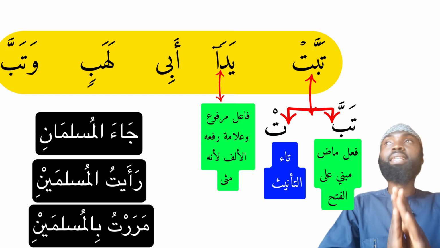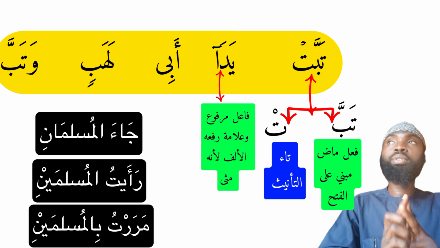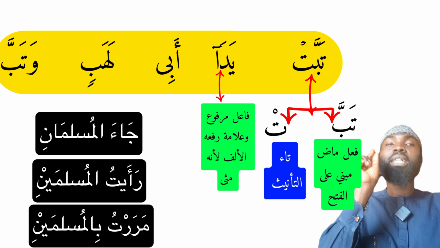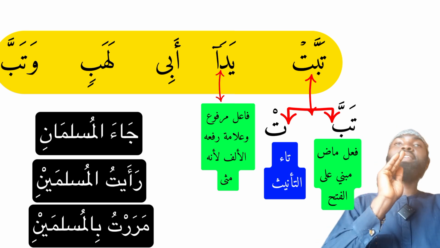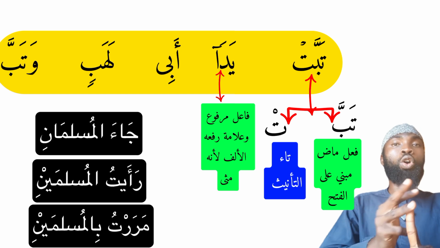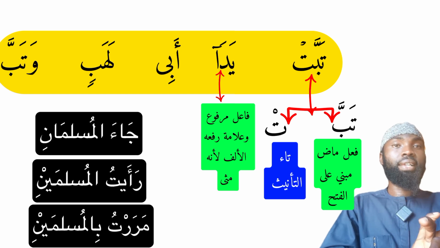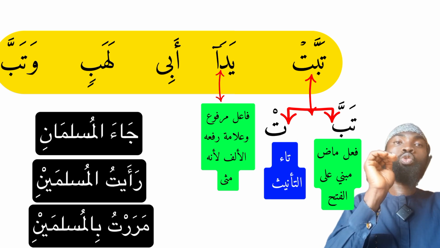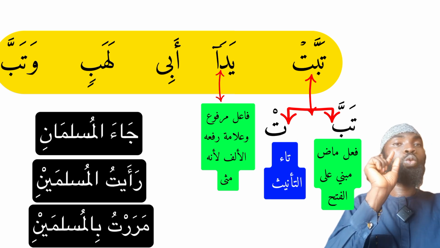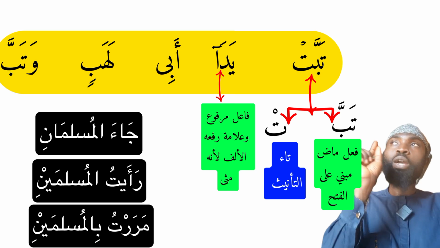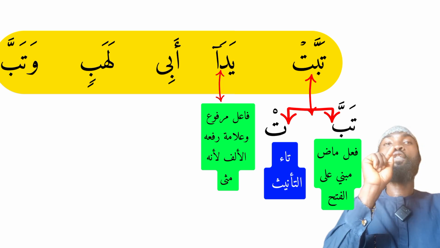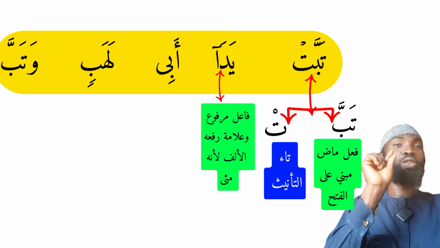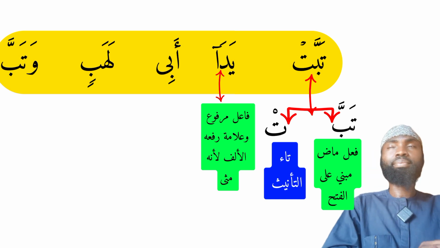Then I can also say marartu bil muslimaini, I passed by the two Muslims. So whenever the muthanna, the dual noun, comes as the subject of the sentence, the sign will be alif. But if it is coming as the object of the sentence, or in the genitive case carrying kesra, what will represent the kesra and the fatha would be ya. So here we have yada, and that alif we said is a sign of nominativeness, because it is coming as the subject of the sentence.